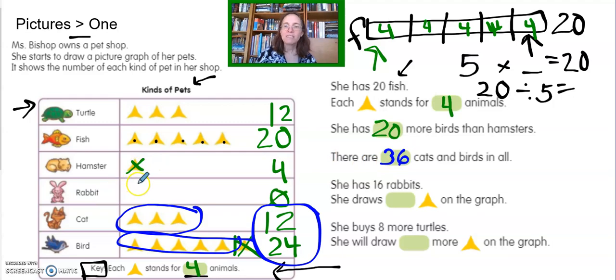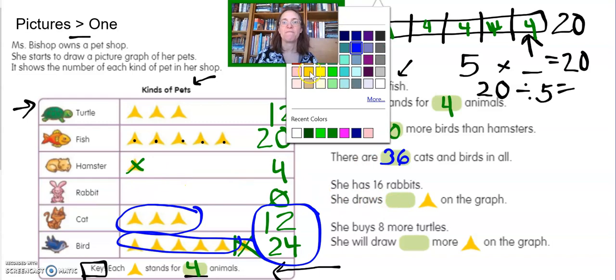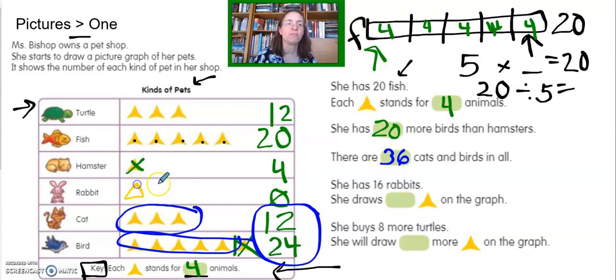Now, she says she gets some rabbits in, and now we have 16 rabbits. Ooh, this is going to be fun. So how many rabbits? Well, if each one of these triangle symbols stands for 4 rabbits, let's see, these 2 are 8, and these 2 are 8, and 8 plus 8 is 16. Will that stand for 16 rabbits? Aha! So now we know how many rabbits there are. I guess she had some bunnies born. Oh, excuse me, she drew 4 of those little symbols on the chart. See? 1, 2, 3, 4.